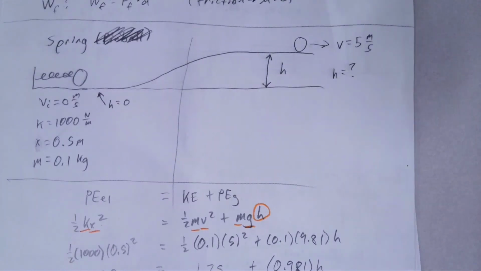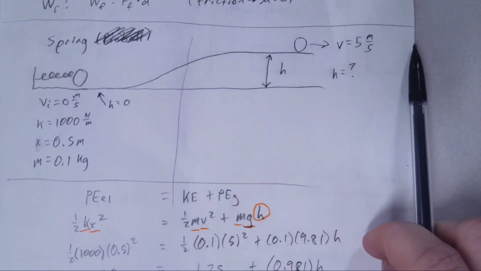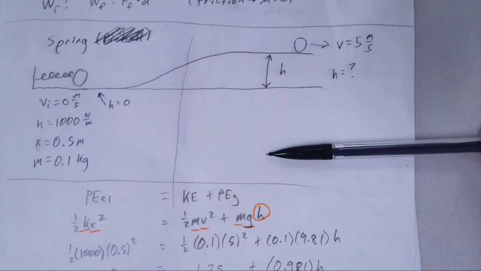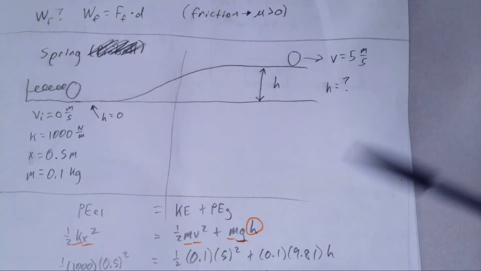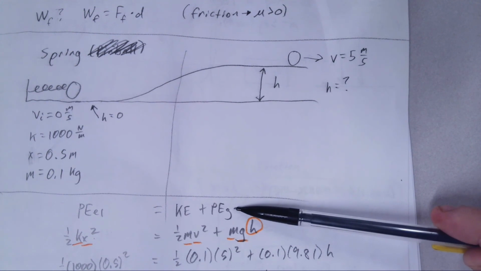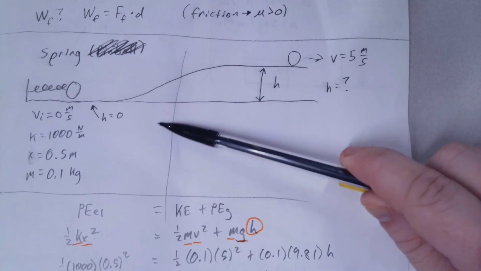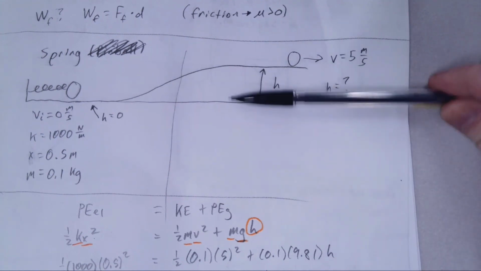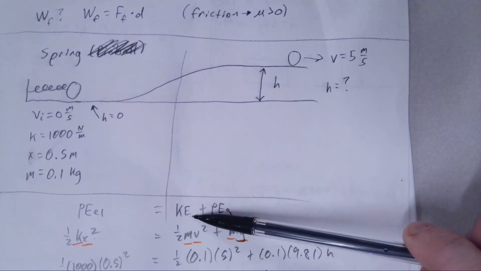This makes sense in terms of the coaster game that we played, because if it was going too fast at the end, if it crashed through the barrier, the solution was to raise the end up. By raising the end, we increase the gravitational potential energy in order to decrease the kinetic energy. Vice versa, if it got stuck and wasn't going fast enough, we would lower the track, lower the gravitational potential energy, thus increasing the kinetic energy.